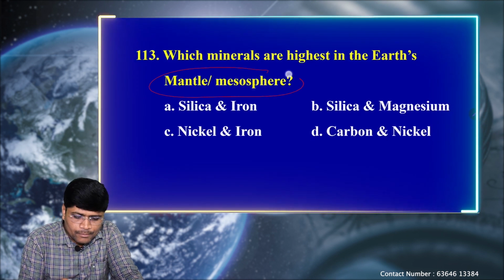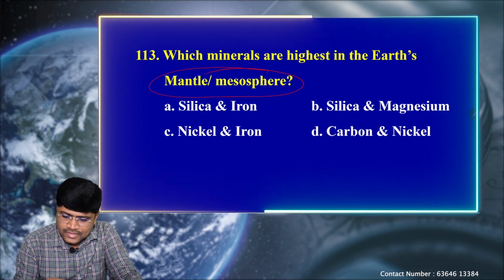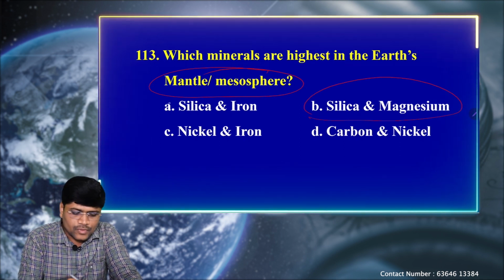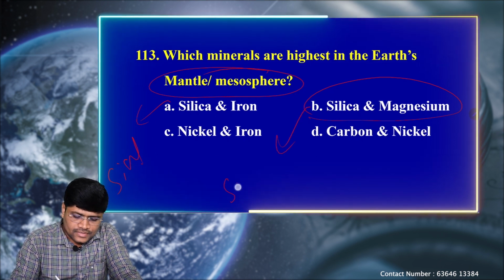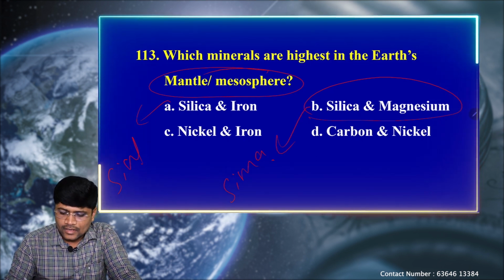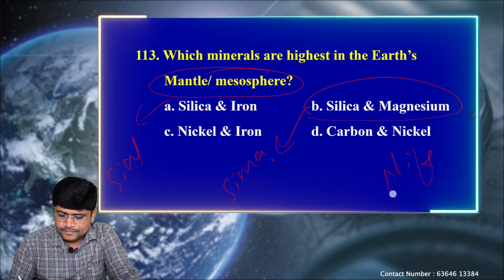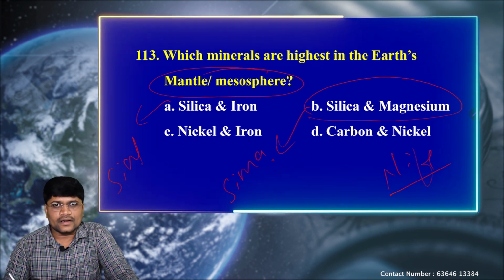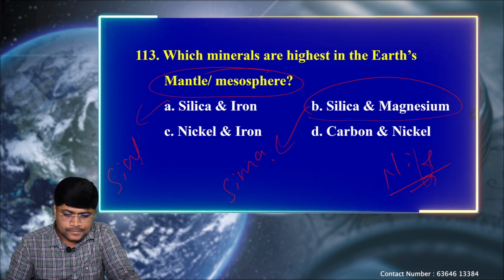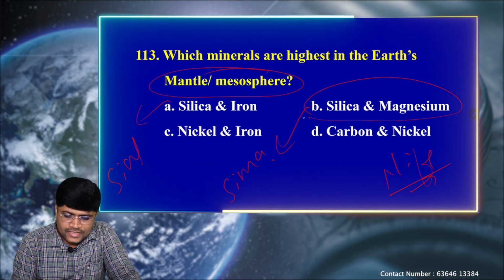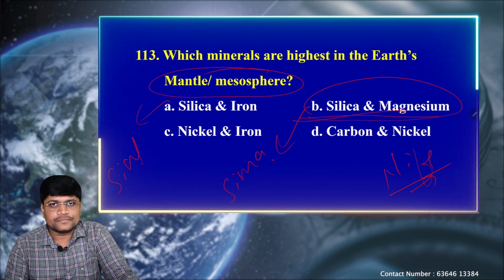So we know that the mesosphere is rich in silica and magnesium. That's why the crust is called the Sial layer, the mesosphere is called the Sima layer, and the core region is called the Nife. Core is rich with nickel and iron content. That's why we call it the Nife. So option is B, silica and magnesium.